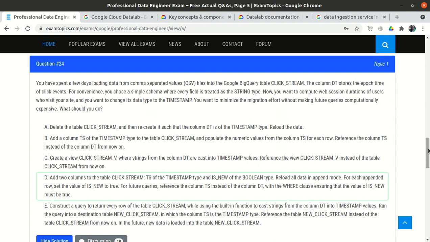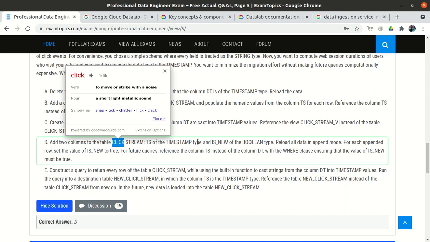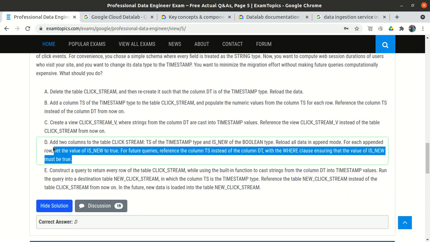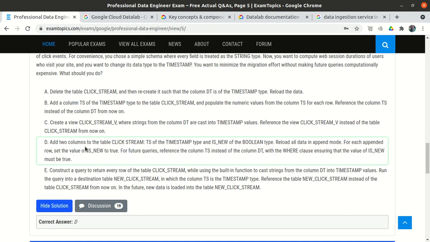Okay, let's look at option D and E. A is definitely wrong, C is definitely wrong. Option D says add 2 columns to the table clickstream, ts of the timestamp type and is_new. Rather than 1 column, we will add 2 columns, one is ts and one is is_new. Reload all the data in append mode, and for each appended row set the value of is_new to true. Queries must reference the column where is_new is true. Okay, so this will also work, but again it is more migration effort.